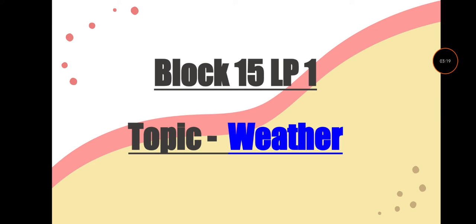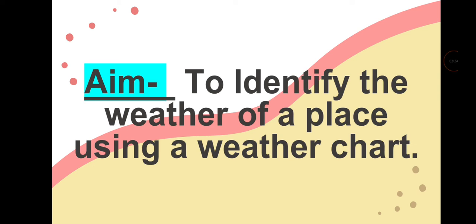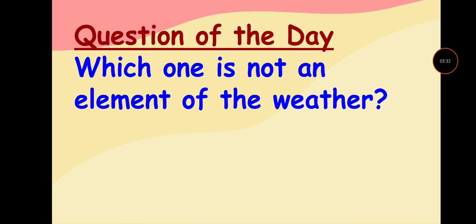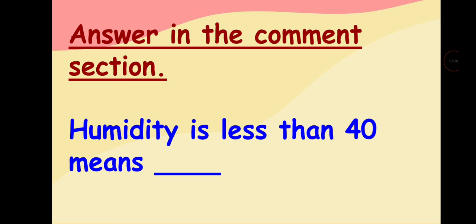So here is your topic for today, block 15 LP1. Topic is weather. Our aim for today is to be able to identify the weather of a place using a weather chart. Here is the question of the day for you. Question is, which one is not an element of the weather? Answer in the comment section. Humidity is less than 40 means.